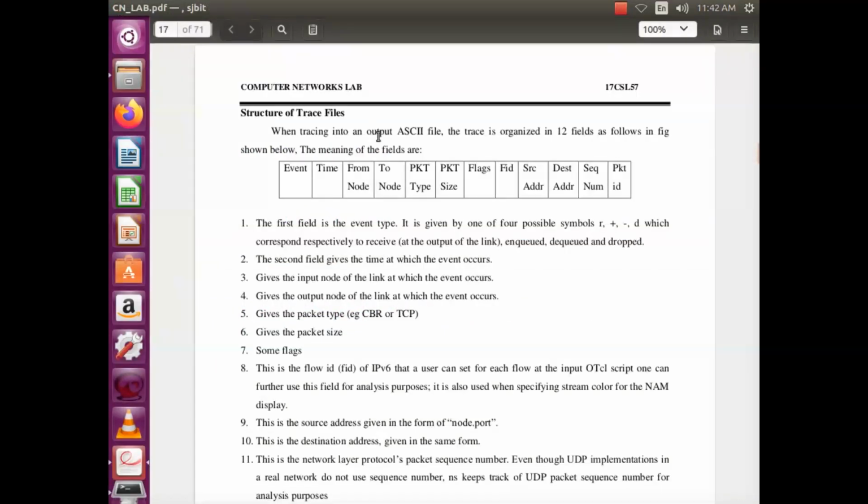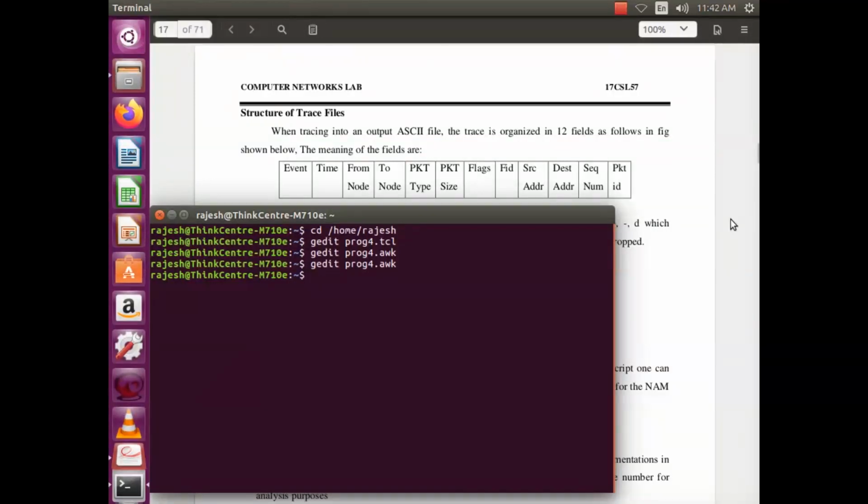Similarly, I have to determine N1 to N2. Just go here: awk -f prog4.awk pgm4.tr. If we give this, I will get the throughput from N0 to N1, which is 5733.30 and so on. This is the throughput, and here N1 to N2 is 906.96 and so on.